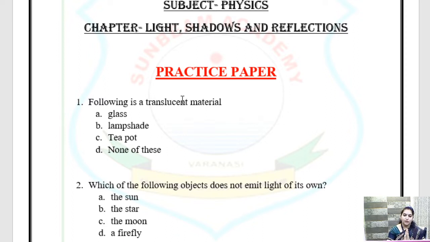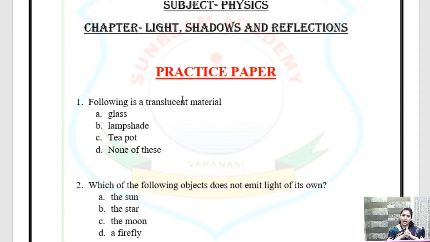So what is the answer, children? Among these, which is a translucent material: glass, lampshade, teapot, or none of these? Glass, what do you think, translucent or transparent? Glass is transparent. Now lampshade.